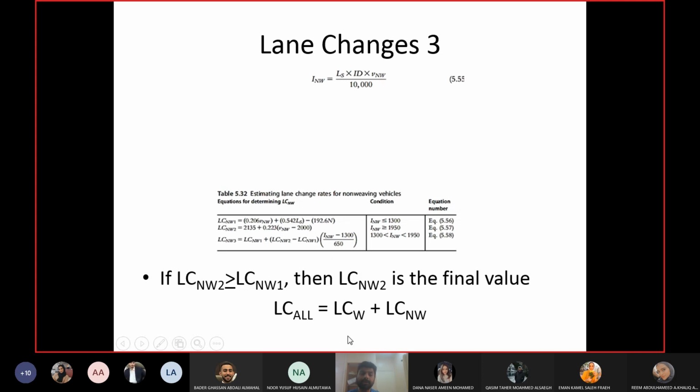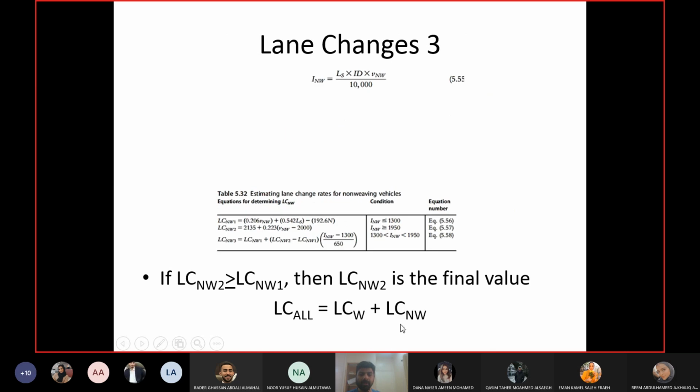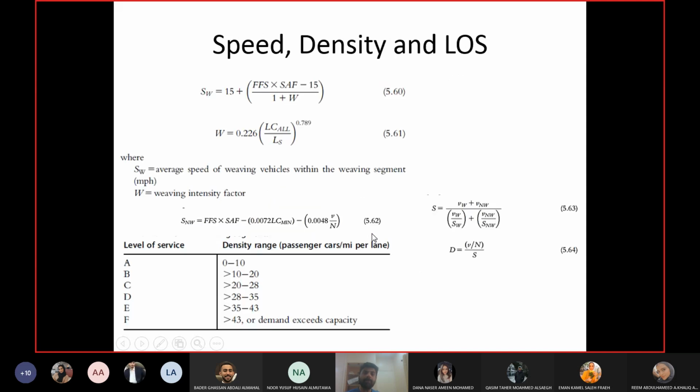But in any case, the rate of lane changes will be the one for the weaving vehicles from here and the one for the non-weaving vehicles from here. Okay, I will check this point again from the book, because I don't understand how we can get two values, LC and W1 or LC and W2. Why would we calculate both values? Because I and W can be either this value or this value. Anyways, I will check it.